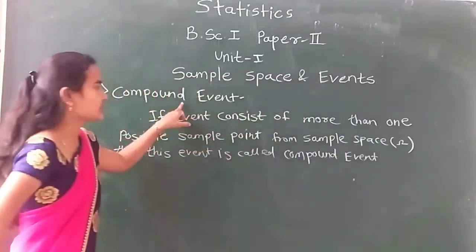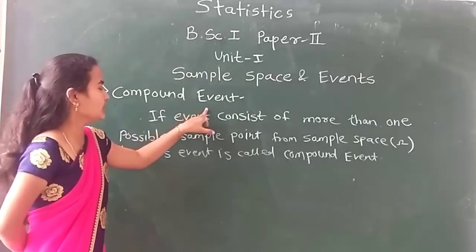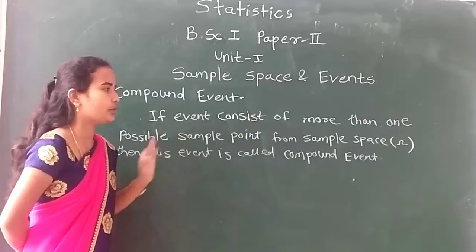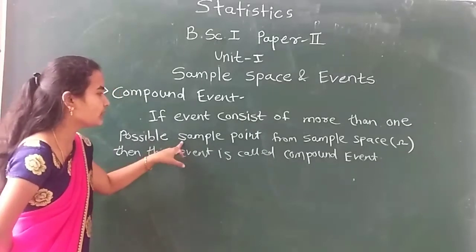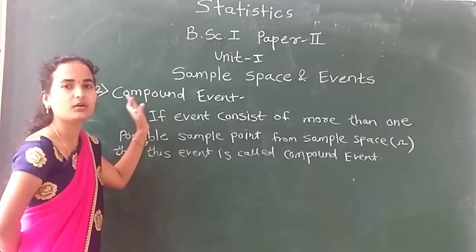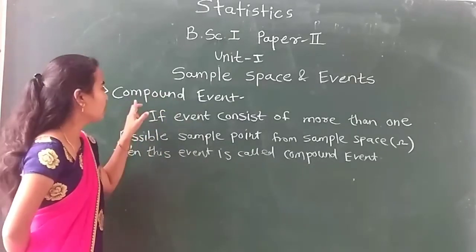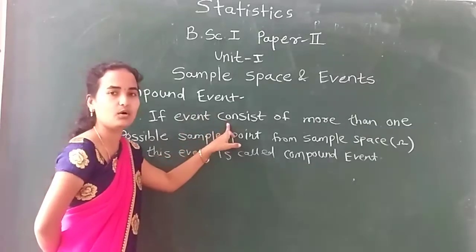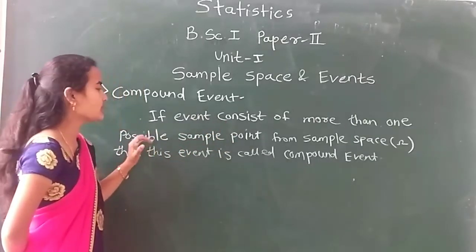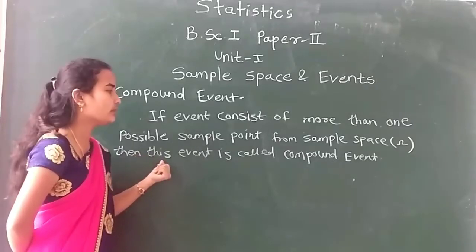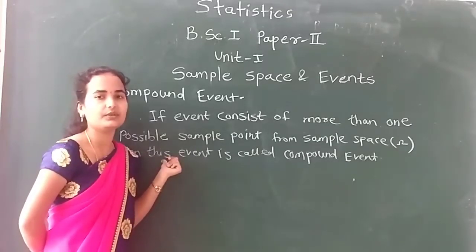Why is this called a compound event? The event consists of more than one sample point. If it consists of only one sample point, then it is called a simple event or elementary event. Now, what is a compound event? If an event consists of more than one sample point from sample space omega, then this event is called a compound event.